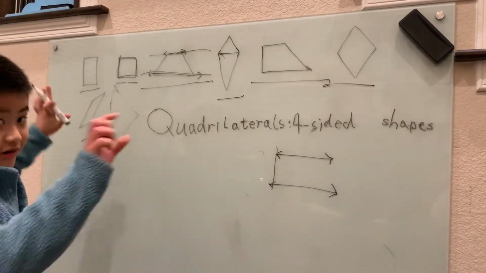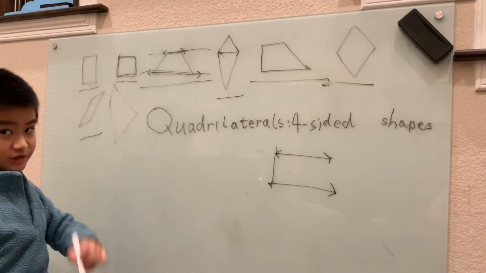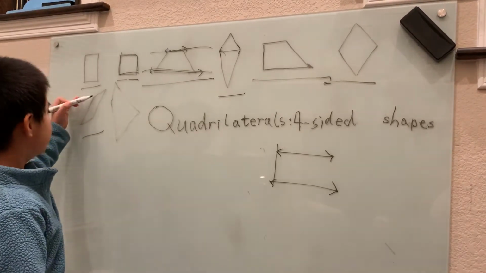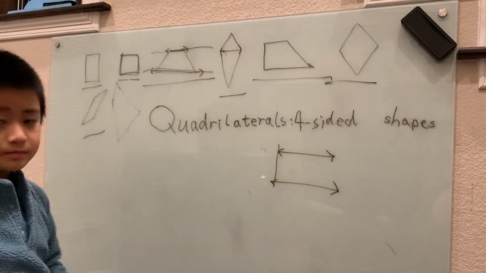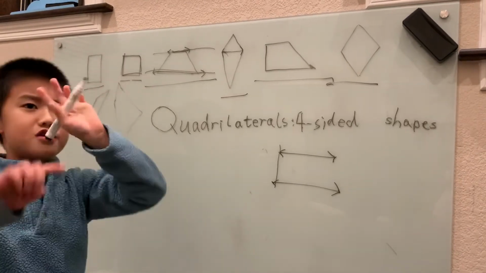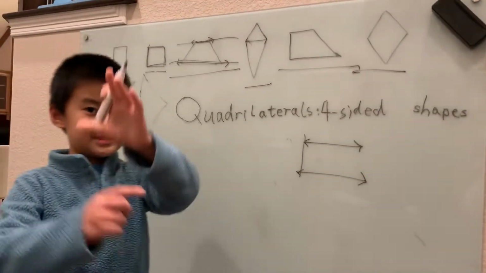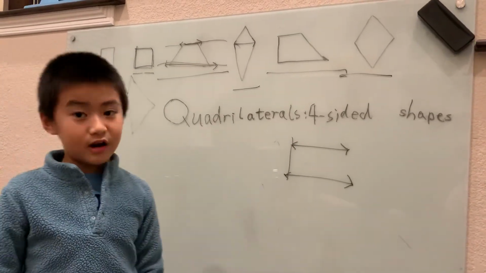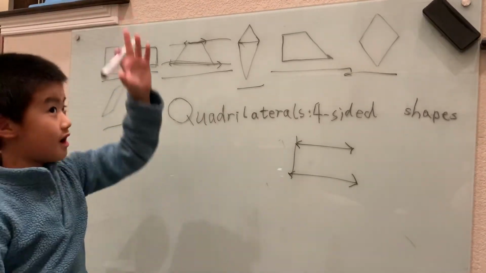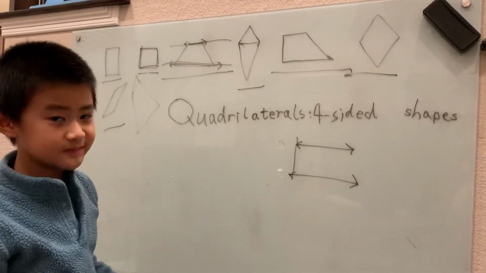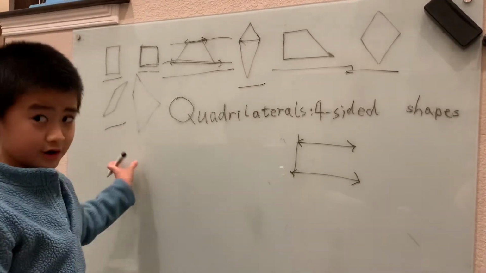They never intersect. For example, these two sides, they're parallel. They go forever in both directions and never intersect. And same thing here. You can consider them as lines, and they go forever in both directions. So this is a parallelogram.